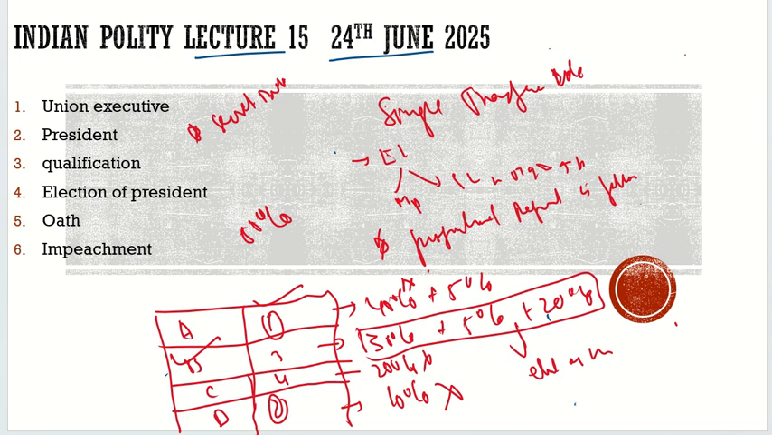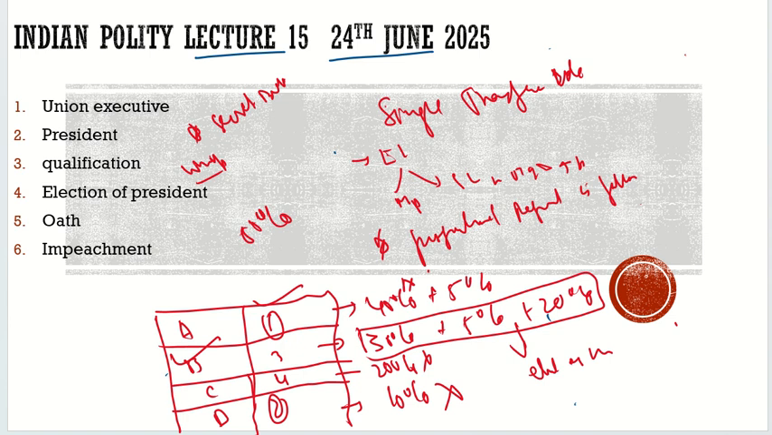And one more thing, what about the whip? Does the party whip apply during the presidential election? No, it does not apply, because it is a secret ballot. Nobody knows whom you are voting for. Then how can the whip apply? Maybe, for example, I belong to the BJP and they tell me to vote in favor of Draupadi Murmu, and I'm not voting in favor of her. I would vote for somebody else. How would they know? Because it is a secret ballot. They will ask me, did you vote for her? I will say, I swear I voted for her. So there is no scope of the whip with respect to the presidential election.